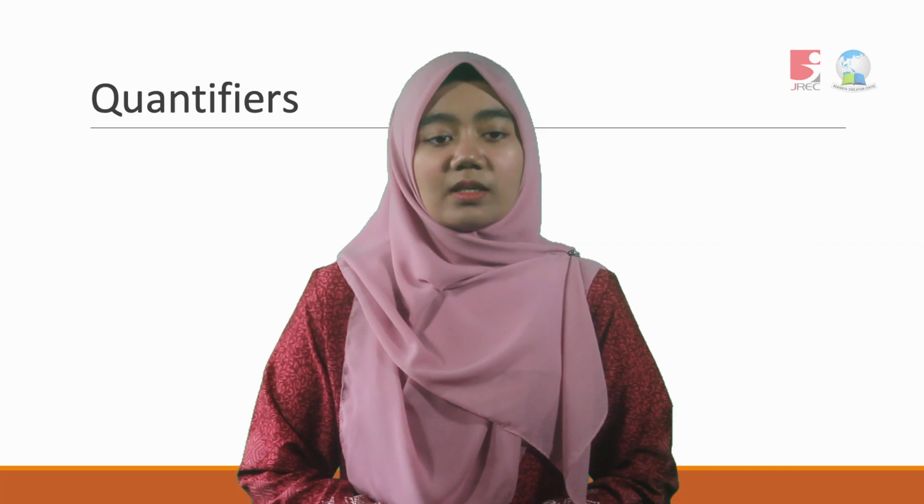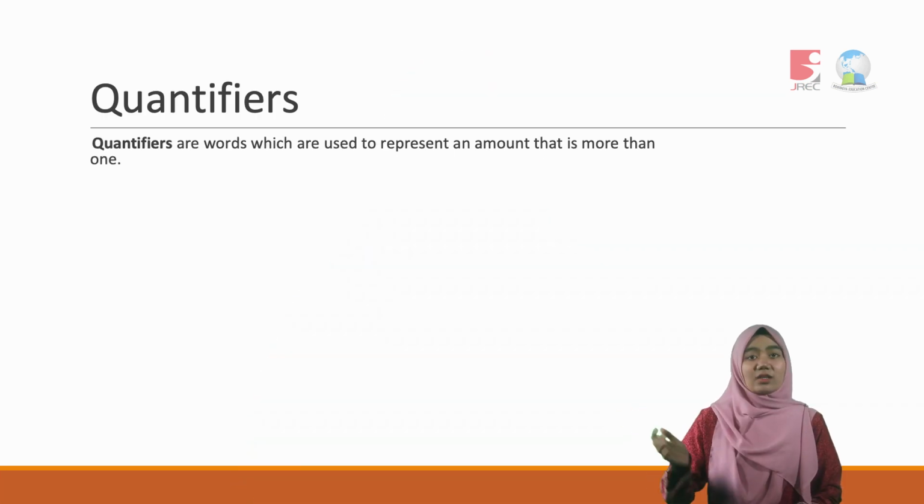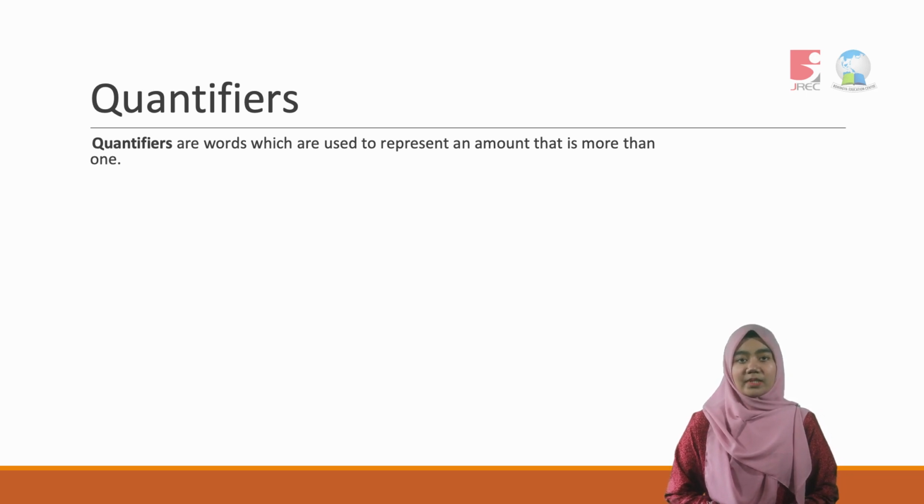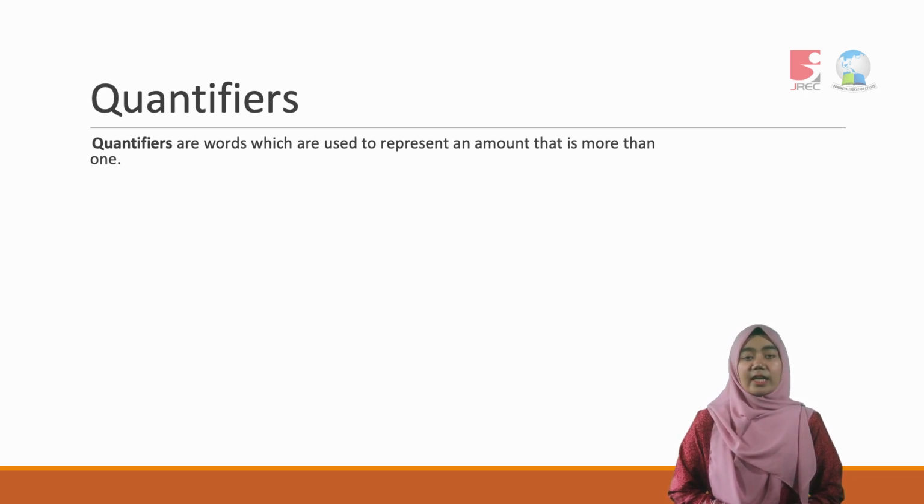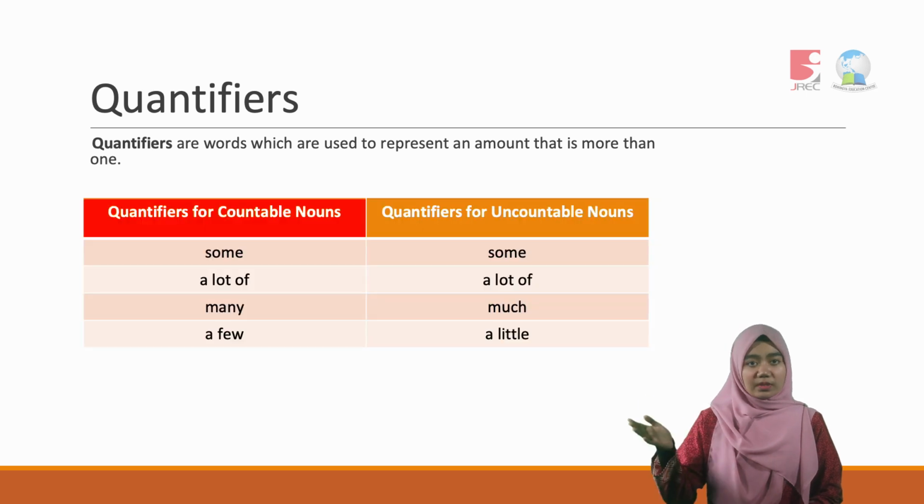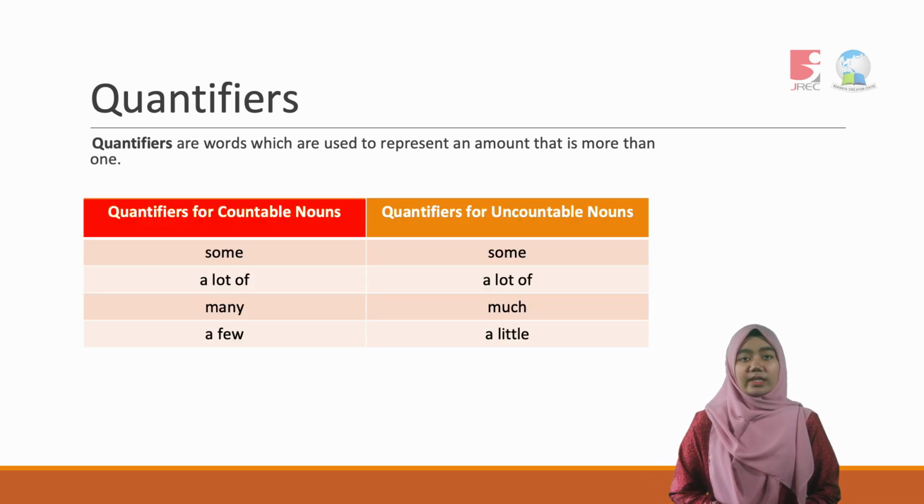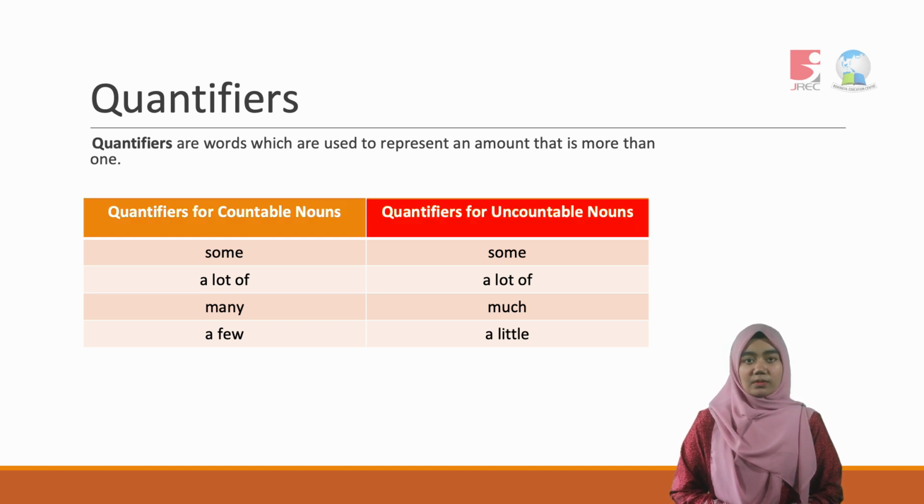For today, we are going to learn about quantifiers and also collective nouns. Okay, now this is our first lesson, which is about quantifiers. So what are quantifiers? A quantifier is a word that we use to represent an amount that is more than one. Quantifiers can be used with a countable noun, something that we can count, and with an uncountable noun, which is an object that we cannot count.